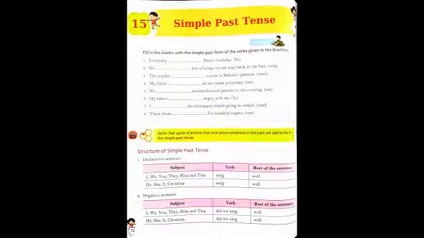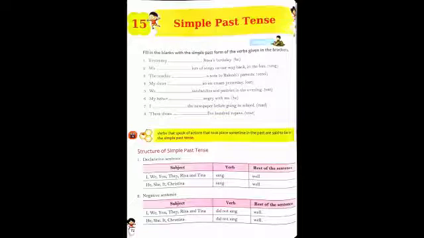If there is more than one person, then we use the verb. After the subject, we use the verb, then the rest of the sentence. With the subject he, she, it, and the name of a person, Christina, again, after the subject, we use the verb. Then the rest of the sentence.